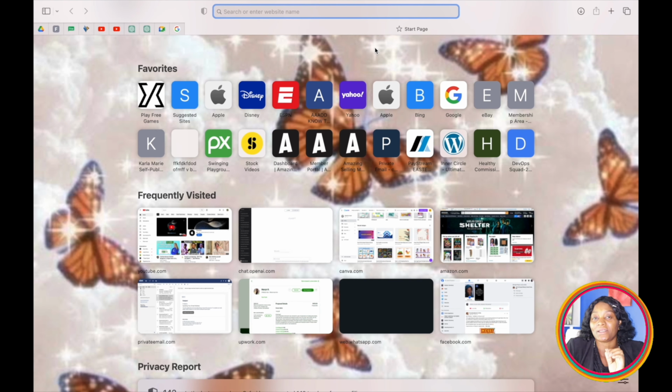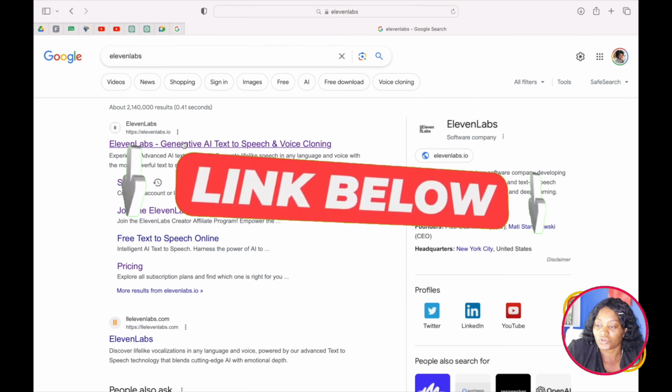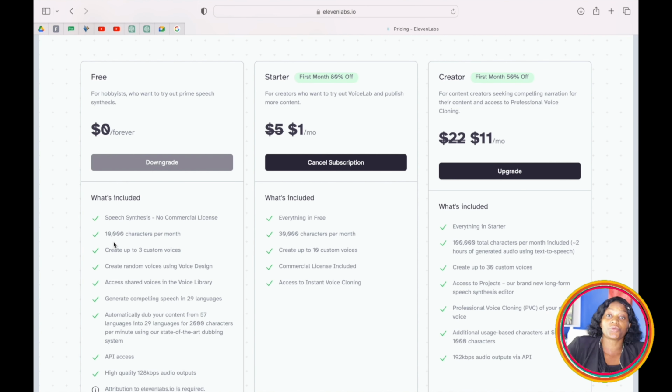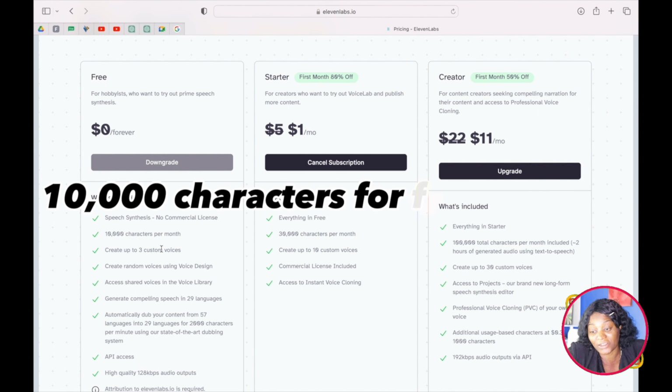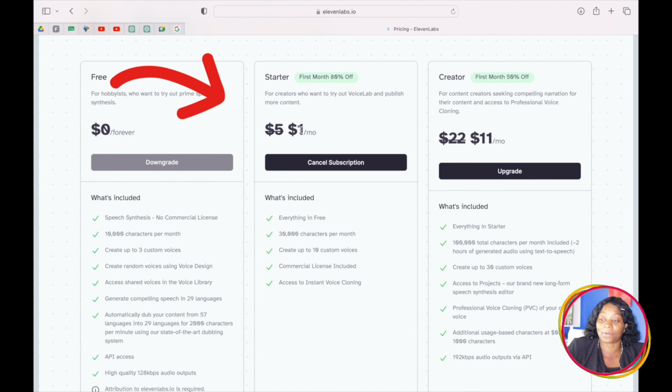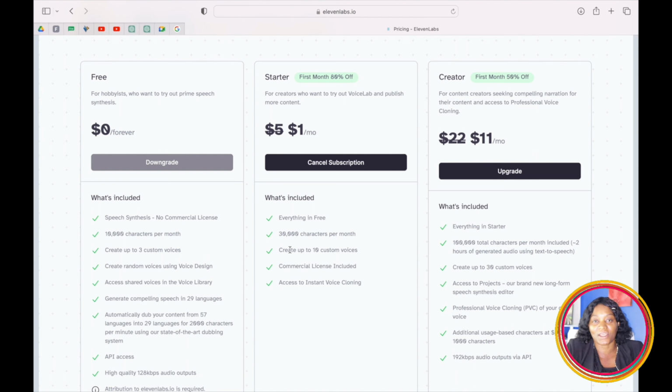I'm going to put the link to everything I'm talking about down below. When you sign into ElevenLabs, it brings you to a page like this. Just so you know, you can have up to 10,000 characters for free per month with ElevenLabs. So if you use 10,000 characters for free, then the next month you can also use another 10,000 characters. This free version is enough for you to create your YouTube videos. If you want to create many different videos and you maximize your 10,000 characters, then you can buy a starter plan for $1. It's going to give you 30,000 characters.